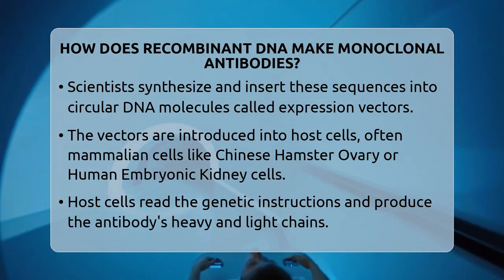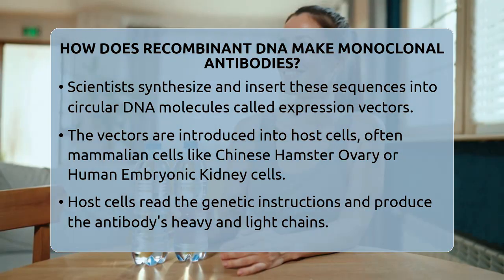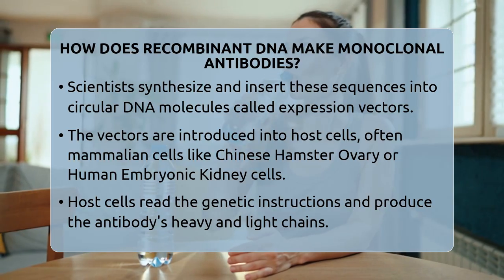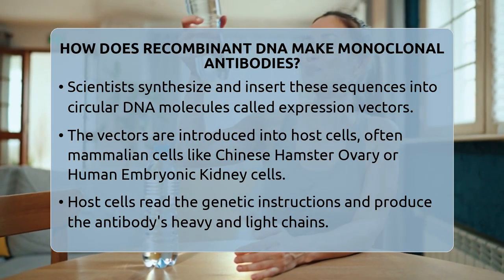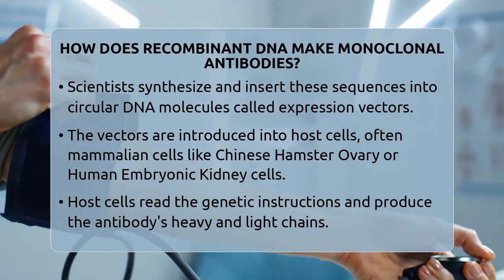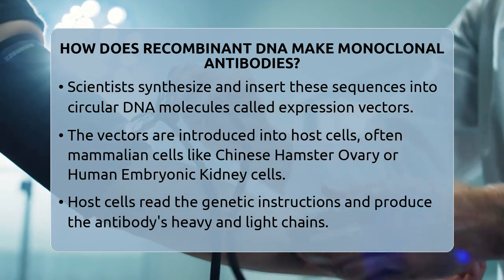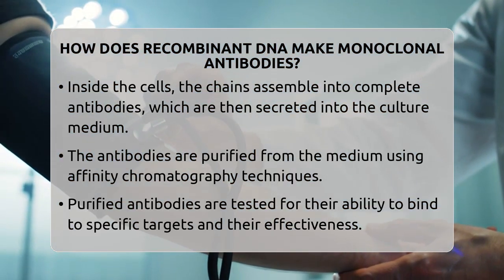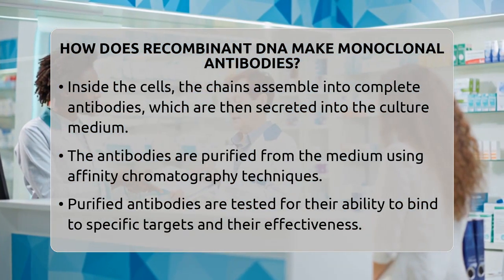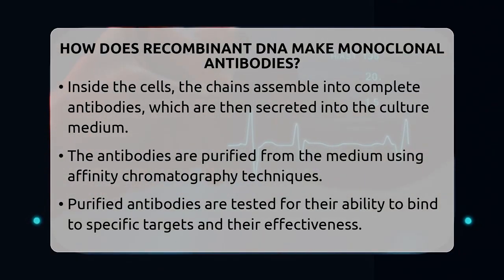Next, the vectors are introduced into host cells, usually mammalian cells like Chinese hamster ovary cells or human embryonic kidney cells. These cells act like tiny factories, reading the genetic instructions in the vectors and making the antibody's heavy and light chains. Inside the cell, these chains come together to form a complete antibody. The cells then secrete these antibodies into the surrounding culture medium.